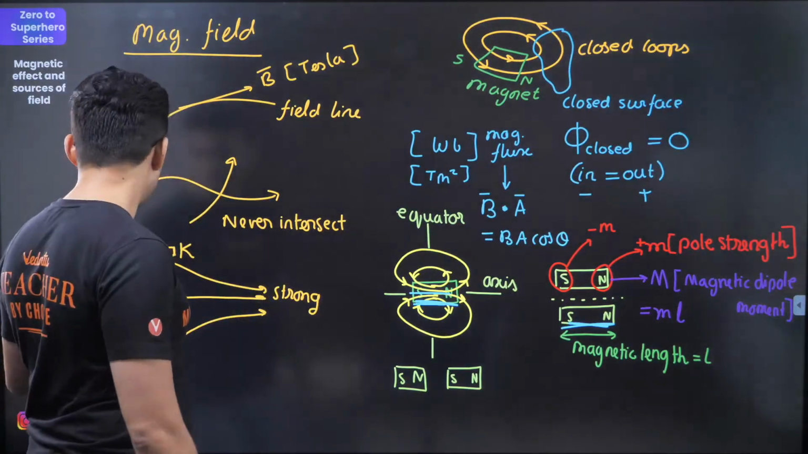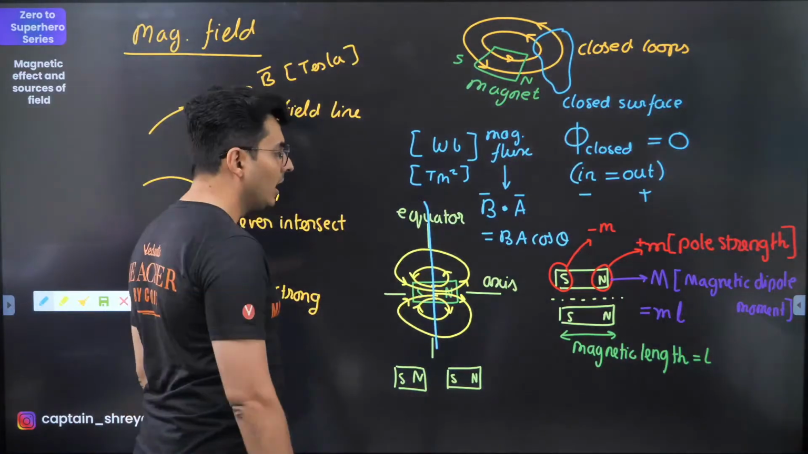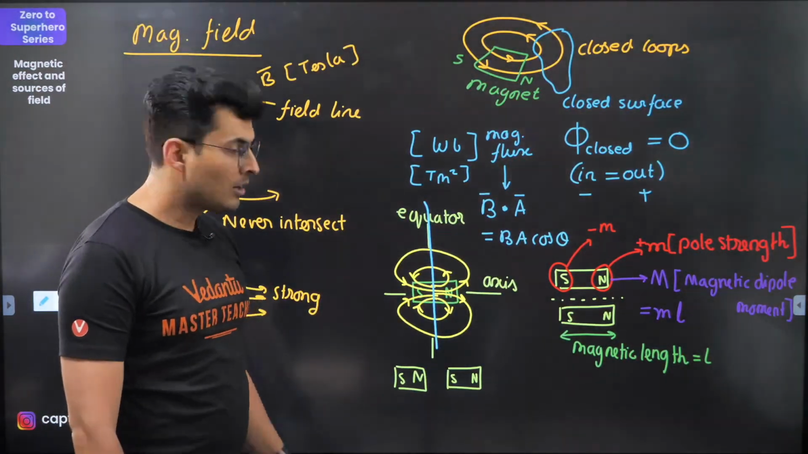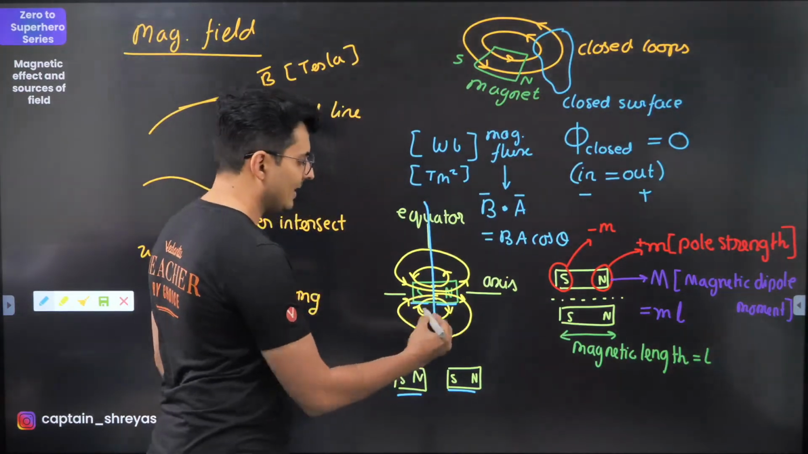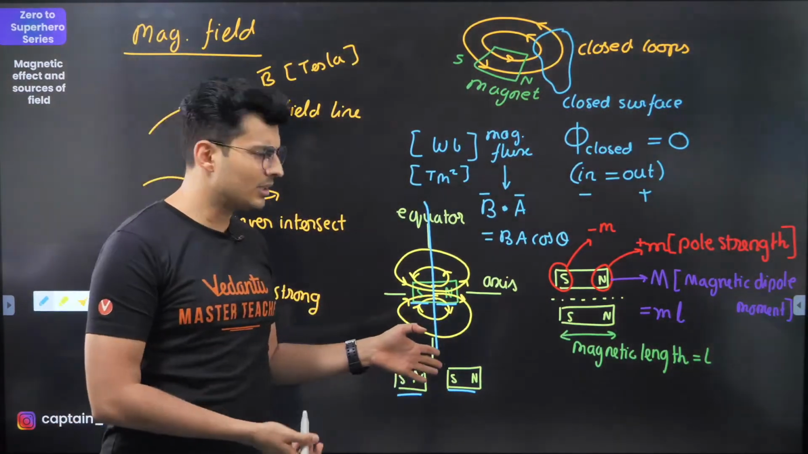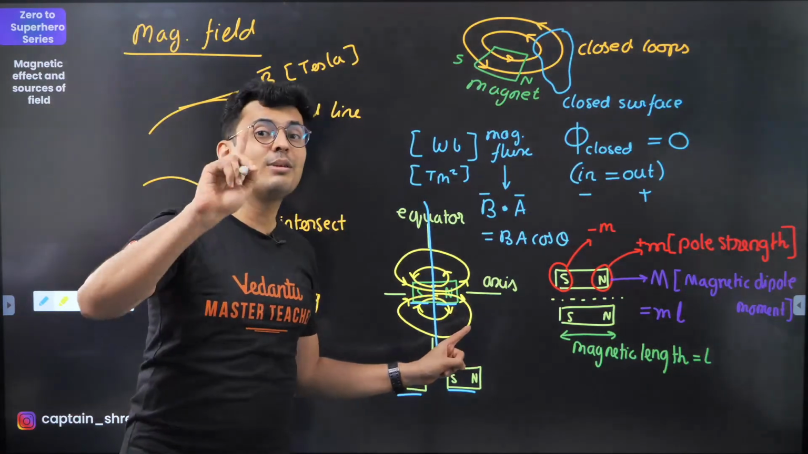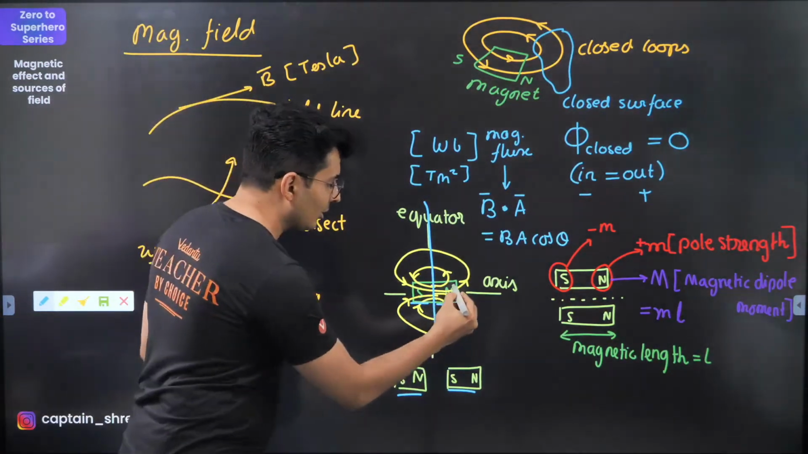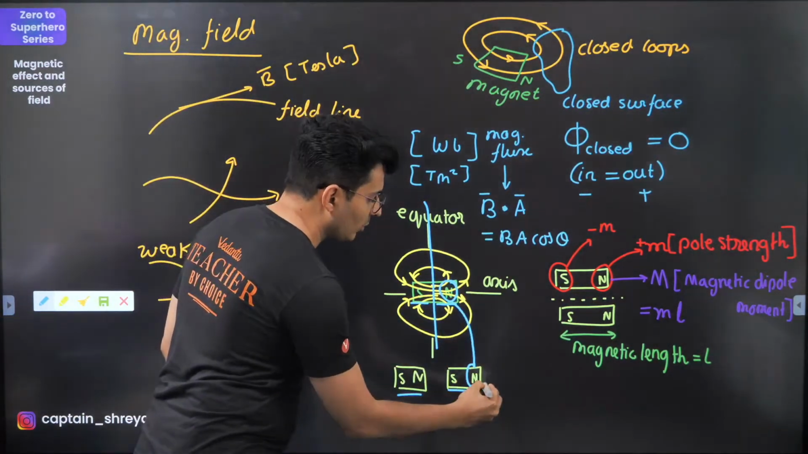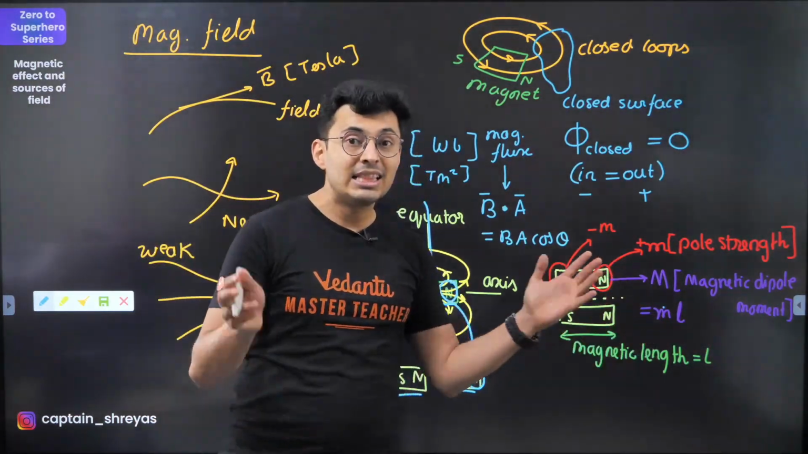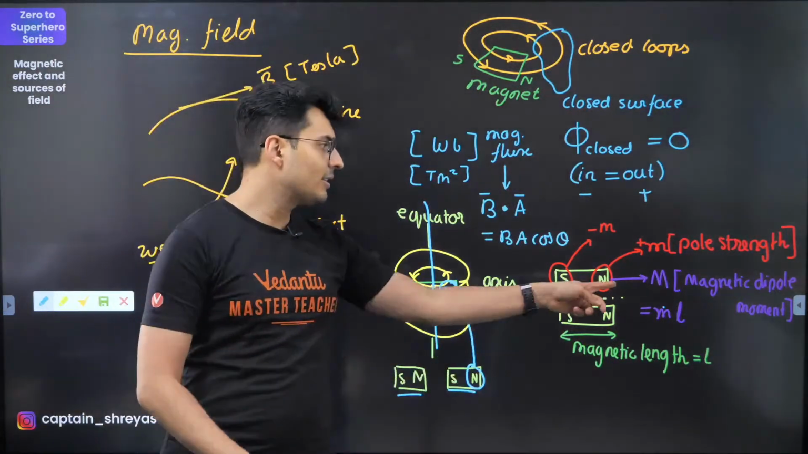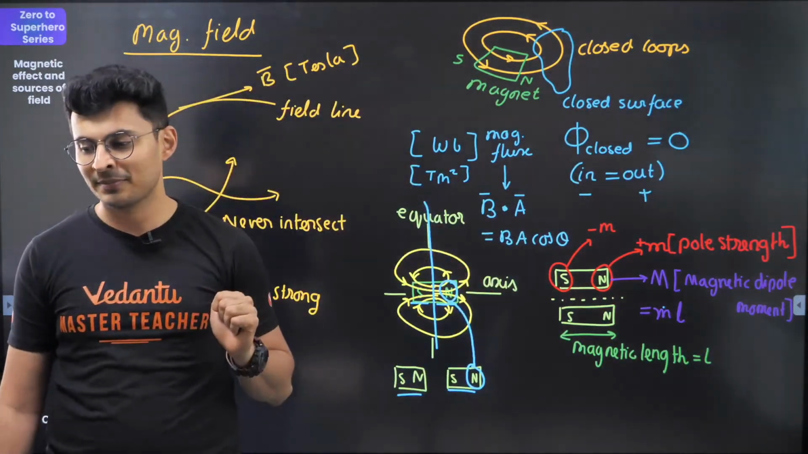Now, what will happen if you cut it along the equatorial region? Now you can see that the length becomes half, or depends where you cut it. But the pole strength will remain the same. Whatever north pole was here, the same north pole will come over here. So magnetic pole strength is the same, length reduces. Hence, the magnetic moment reduces.